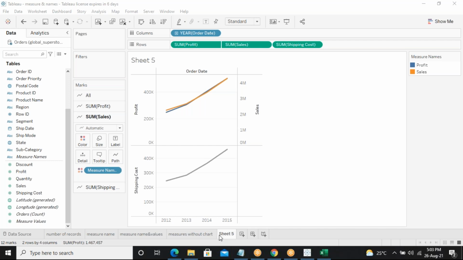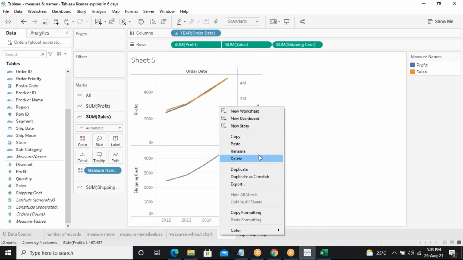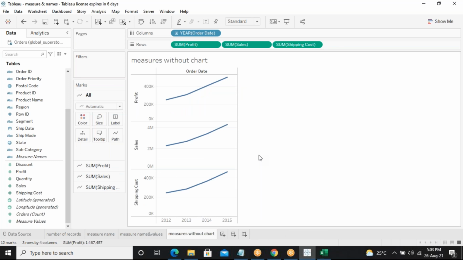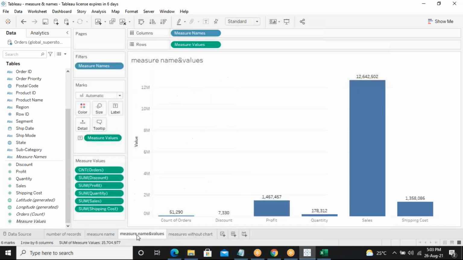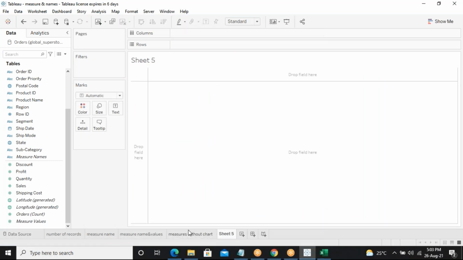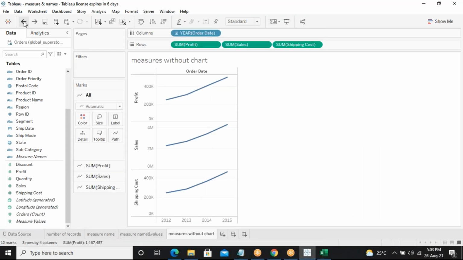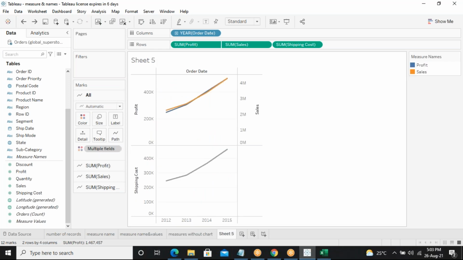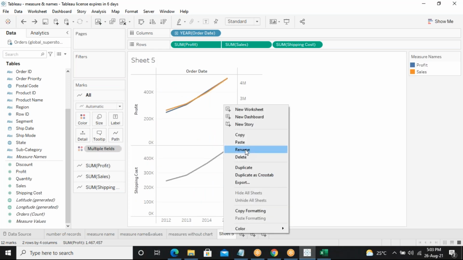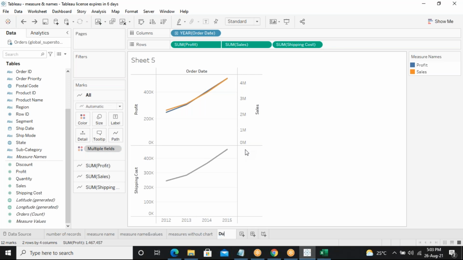So yeah, so now that just I'll rename the sheet as dual access. What happened? I deleted instead of renaming. Yeah. So this is what dual access.